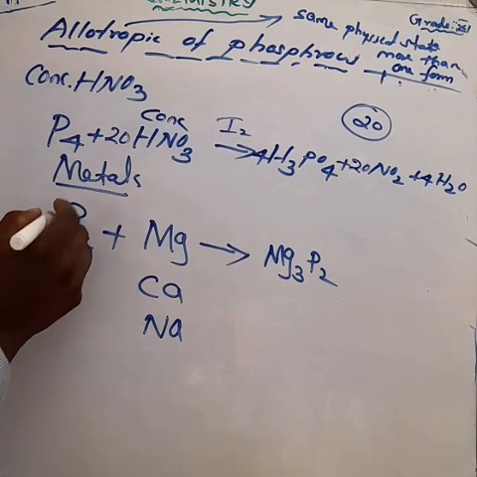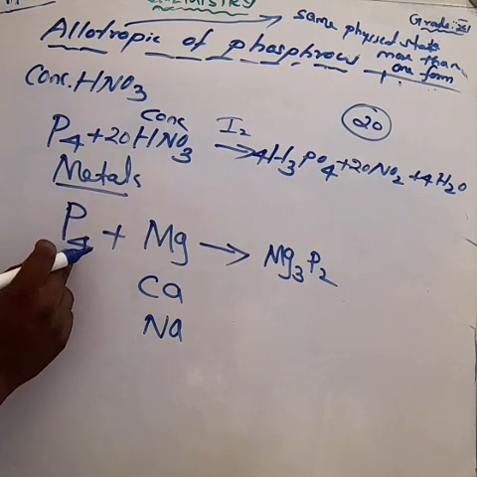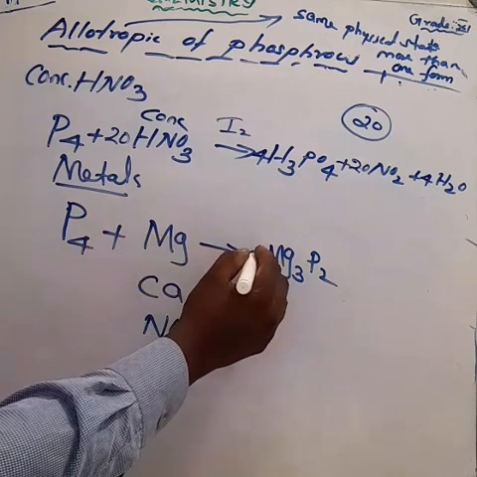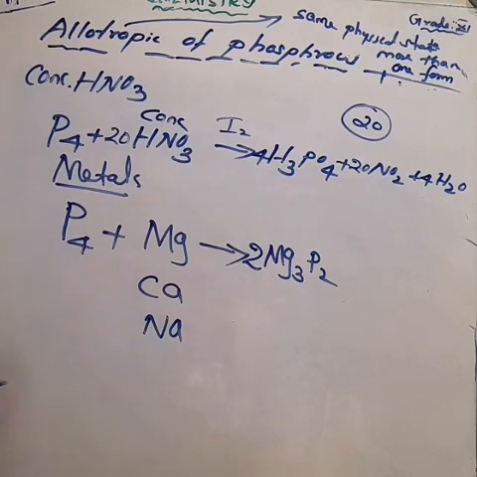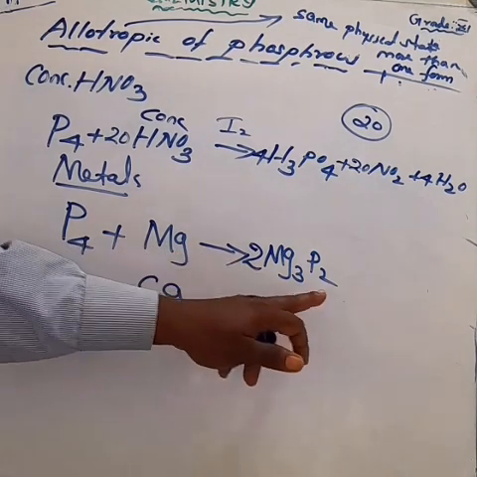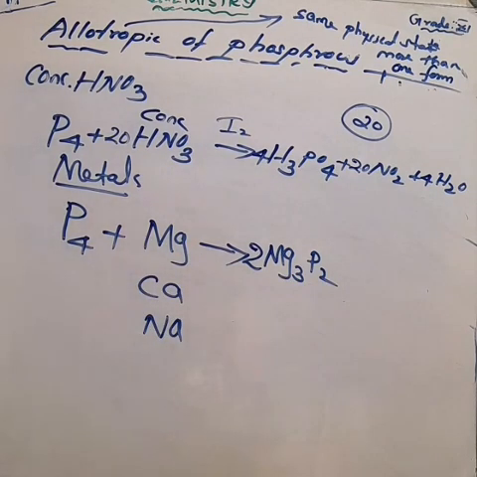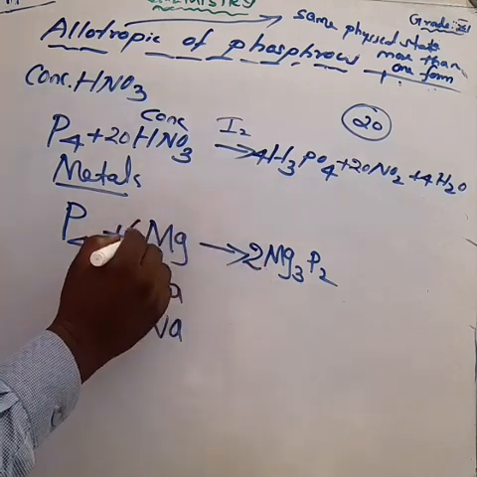We can balance the equation. How much phosphorus is there? On the reactant side 4, so make it 2 here, because 2 into 2 is equal to 4. Already here we have phosphide P2. Am I right? So 2 into 2 is equal to 4. So how much magnesium is there? 2 into 3 is equal to 6. So make it 6 magnesium. Next one, calcium.